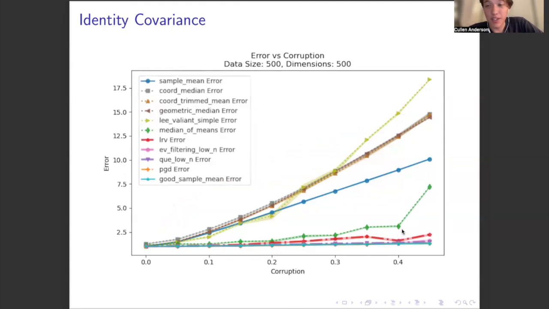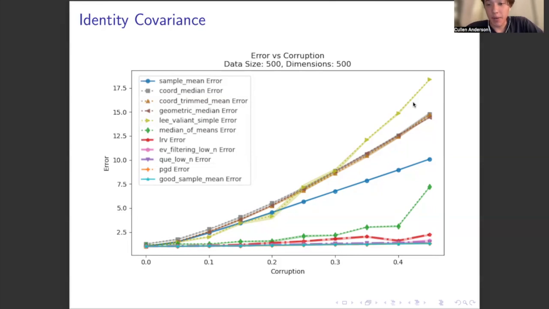One notable difference here is the performance of median of means and Lee Valiant. Median of means shows some meaningful degradation, especially as we have over 0.4 corruption. And Lee Valiant, in fact, does significantly worse than other algorithms with large corruption, showing that these two algorithms are more sensitive to the specific setting compared to the more recent algorithms designed for this case.